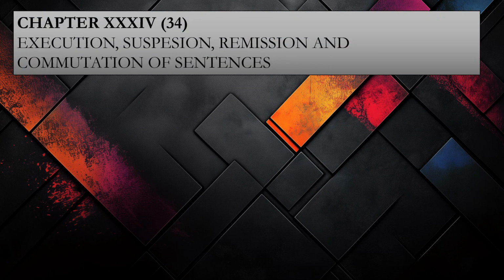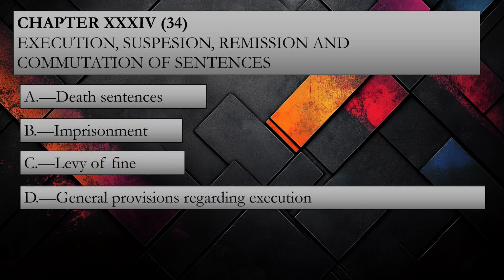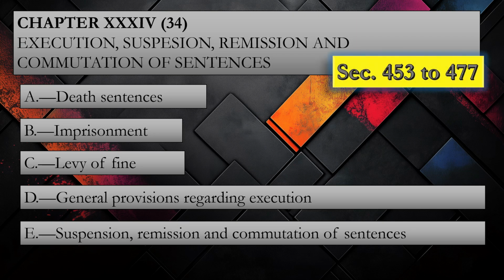Next, chapter 34. It is again on the basis of judgment that it has to be executed, meaning execution of judgment, suspension of judgment, remission and commutation of sentences. This chapter is further divided into 5 parts: death sentences, imprisonment, levy of fines, general provisions regarding execution, and suspension, remission and commutation of sentences. Chapter 34 is under section 453 to 477.